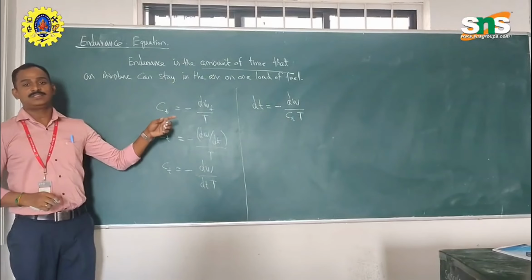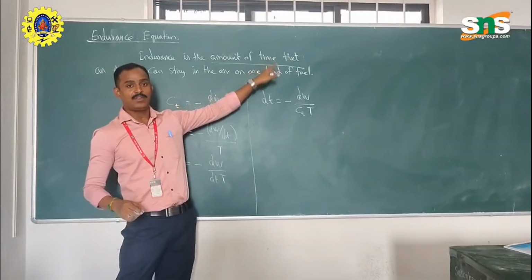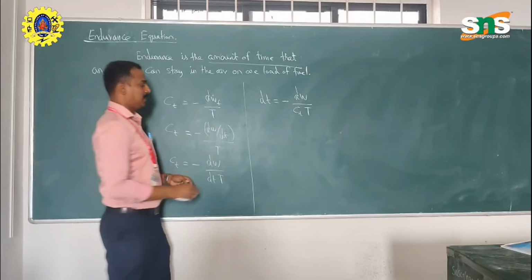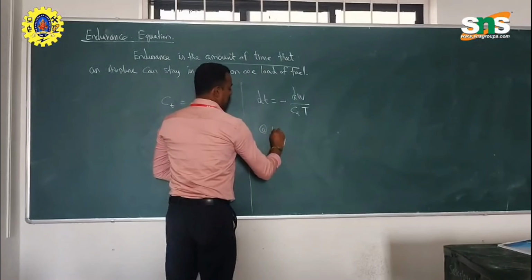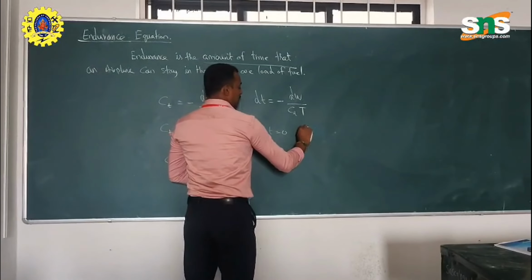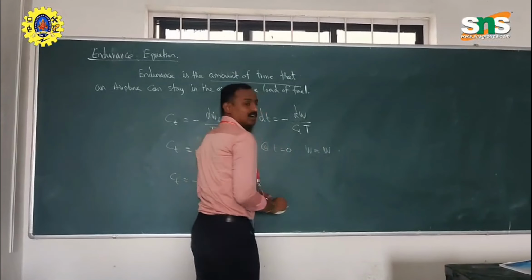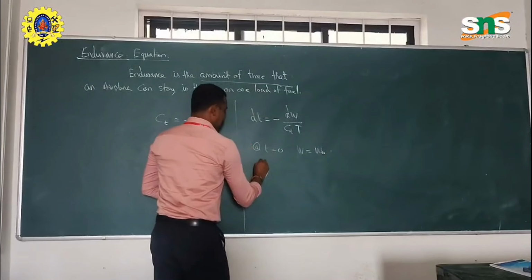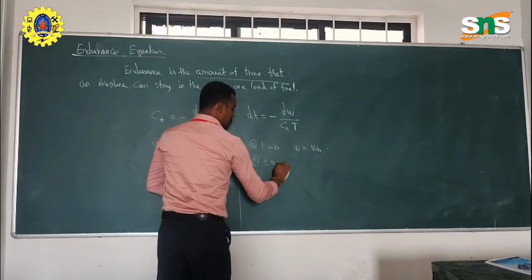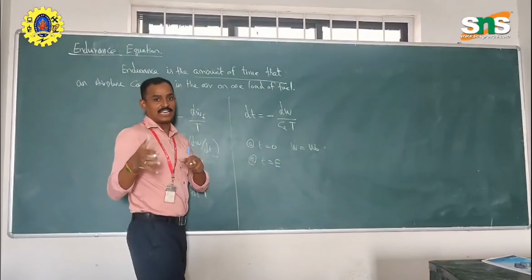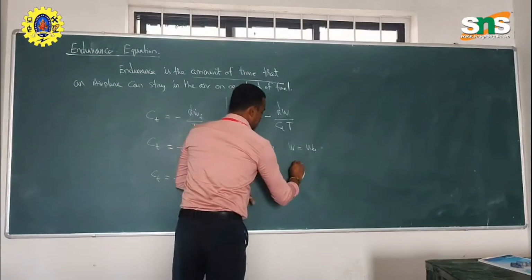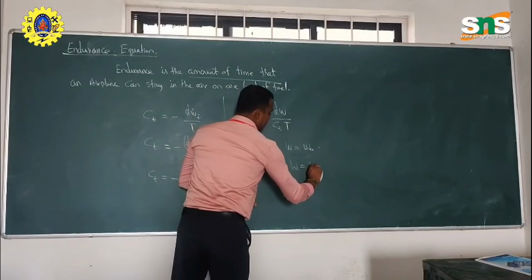So from this we have the rate of time. At time equal to 0, the weight of the aircraft will be W naught. At the time of endurance, the maximum stay in the air, the aircraft weight is W1.